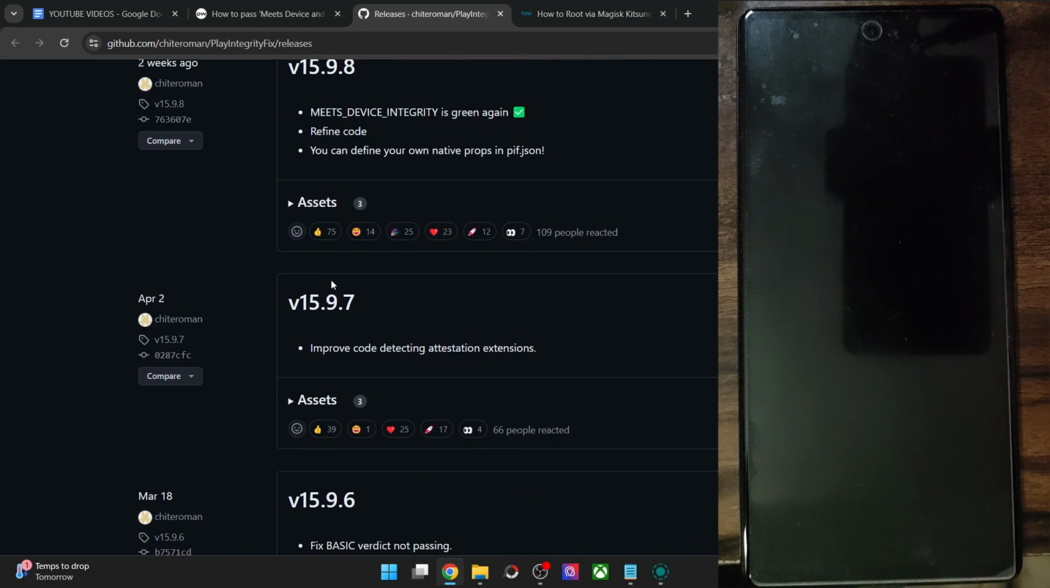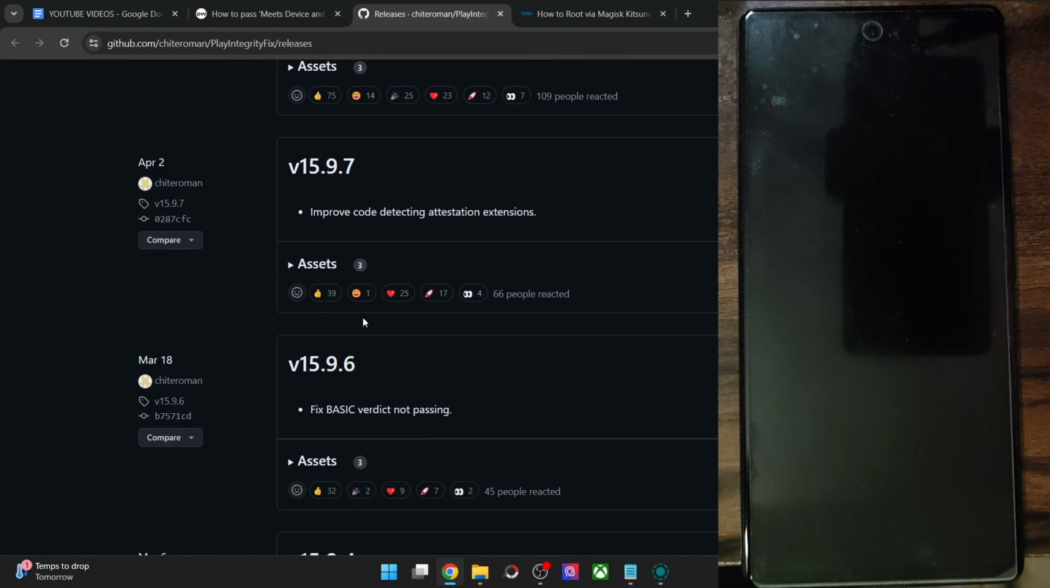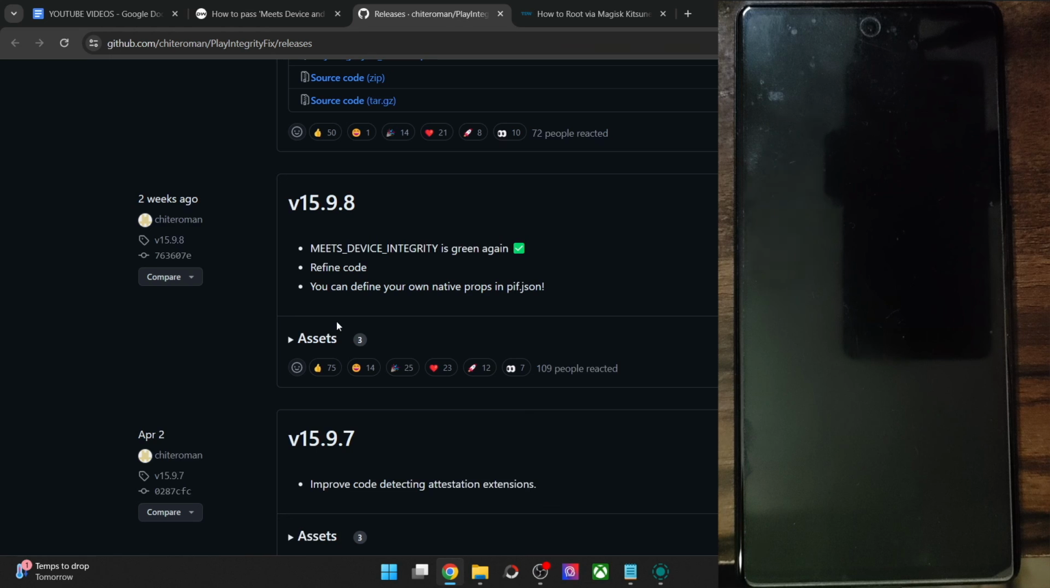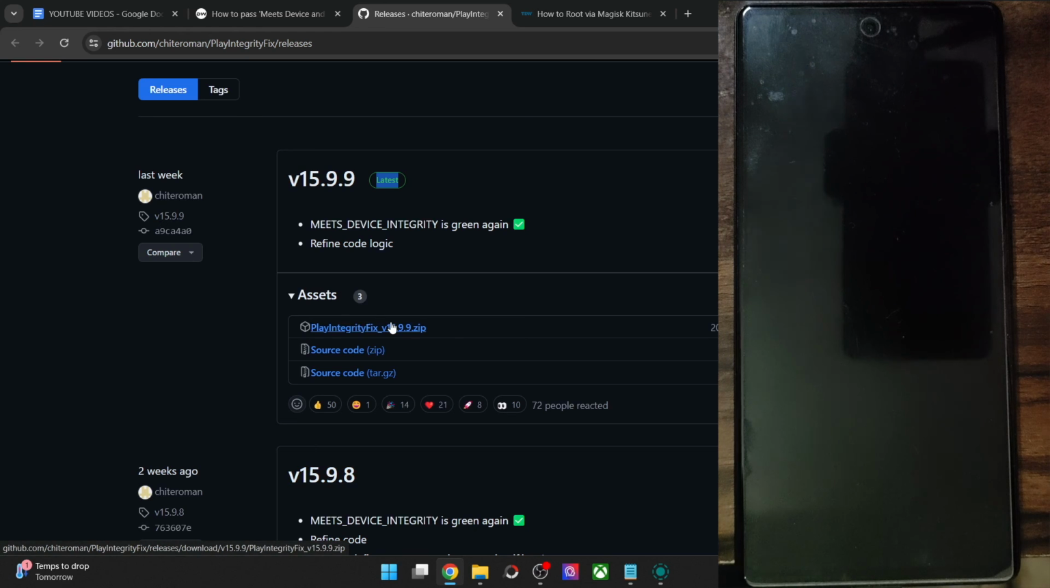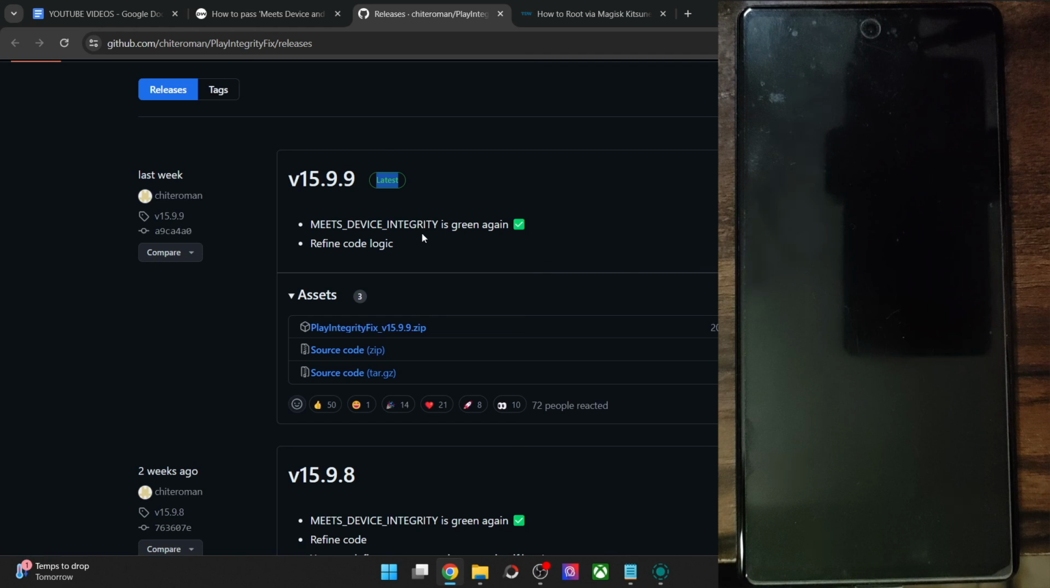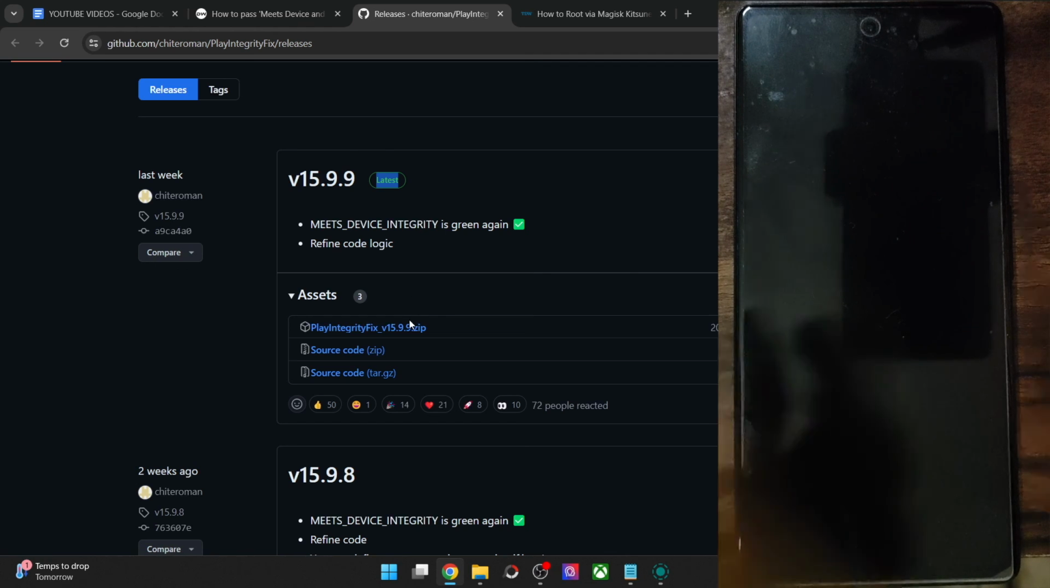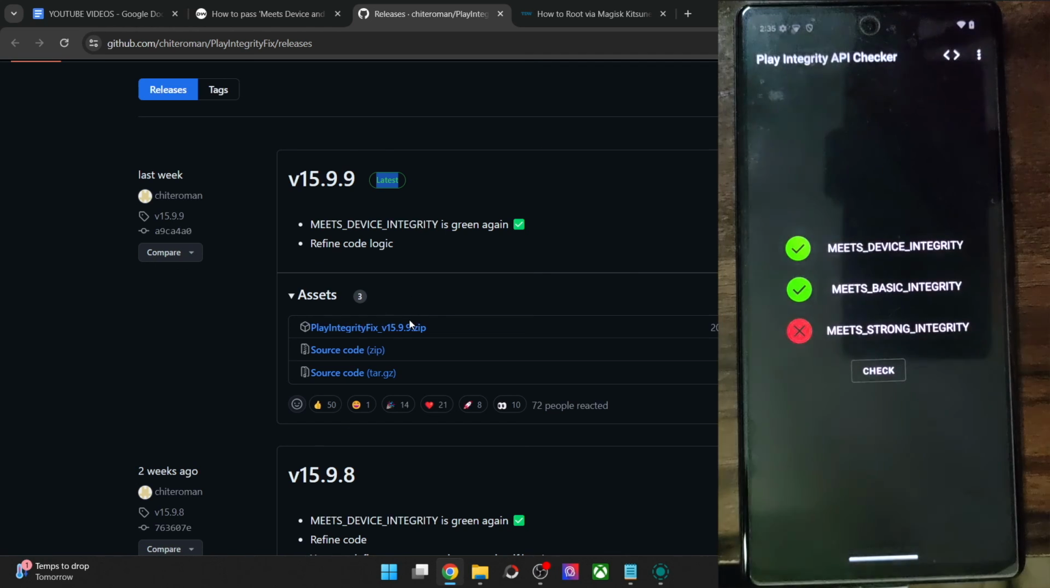As you could see, the only reason for each new build is that Google seems to have patched the older build. So that is why the developer tends to release a new build. So you should simply wait for a couple of days, and then you will get a new module, and then simply flash the module, and then you will again pass the first and second test, which is the device and basic integrity. Again, I am repeating, you will not be able to pass the third test. You must simply ignore that. Even the apps don't check for the third test.